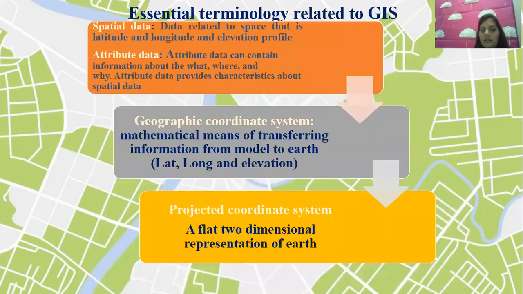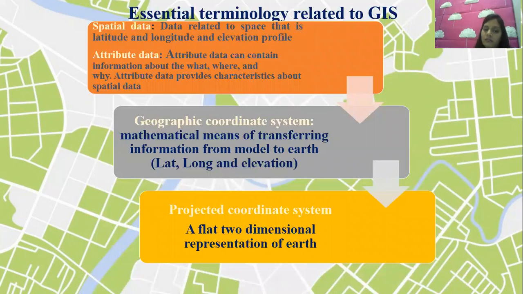These are all called the attribute data, meaning the characteristics of the data which we have collected. Now, every data has a geographic coordinate system and a projected coordinate system. Yes, friends, it is very important. We need to work with it, and therefore the coordinate system is very important.